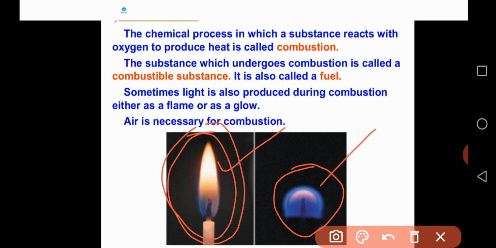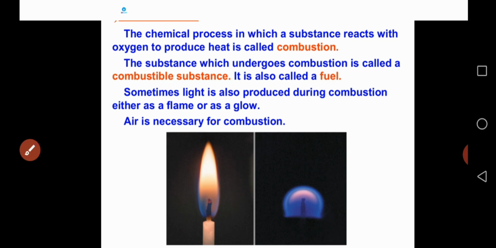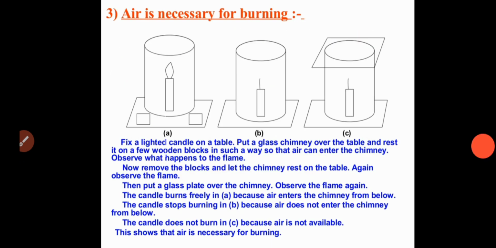I already told you that combustion takes place in the presence of air. Air is very much necessary for combustion. How actually does combustion or burning take place with the presence of air? Without air, what happens? Why is air very much necessary for combustion? How can you prove that air is very much necessary for burning or combustion? For that, you have to conduct one experiment. It is a very important experiment that proves that air is necessary for burning of a substance, or combustion of the particular substance.